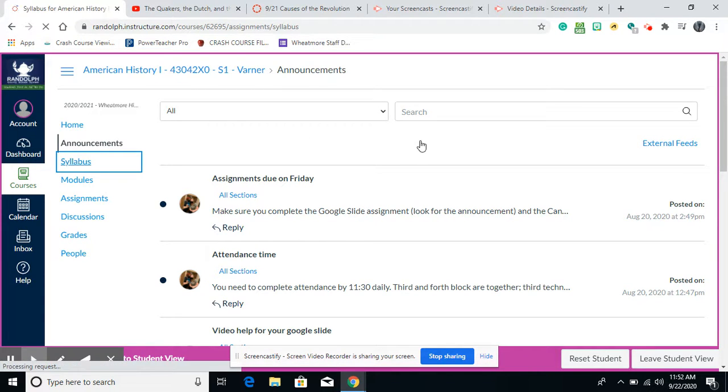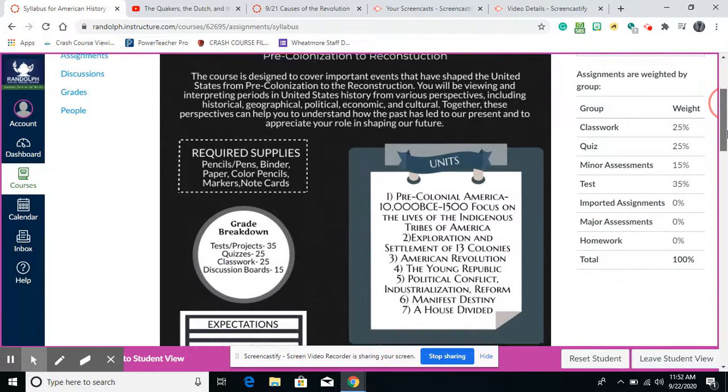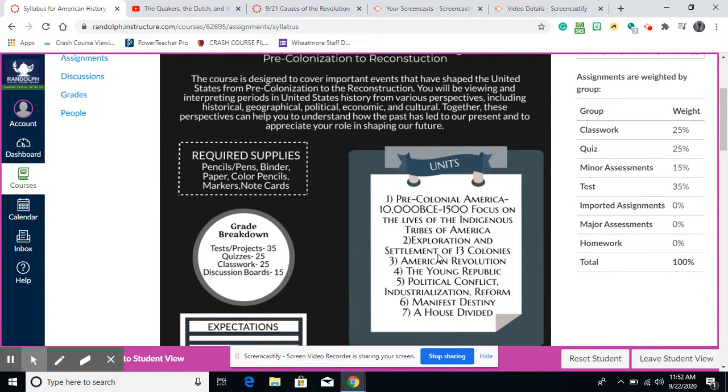Okay, the syllabus is on here telling us what we are doing. Right now, we're at exploration and settlement of the 13 colonies. We're getting ready to go into the American Revolution.